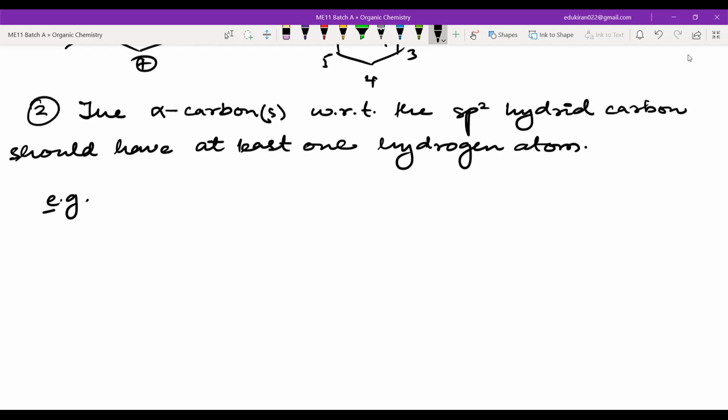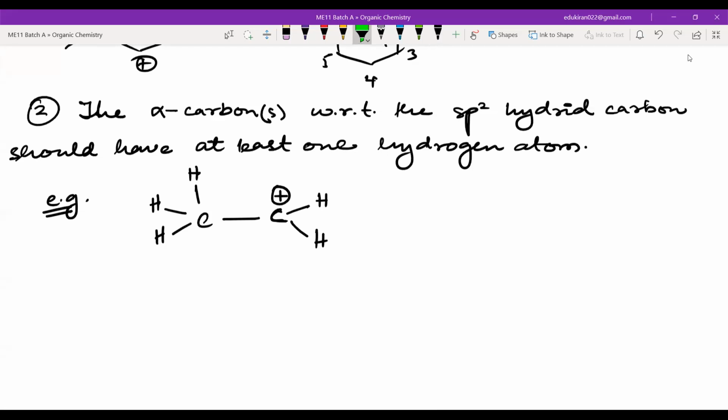For example, if you have something like this, CH3, here you have CH2, there's a positive charge here. Sir, here what you have is the hydrogen. The first word you wrote? The alpha carbon. Okay. So please don't write now.